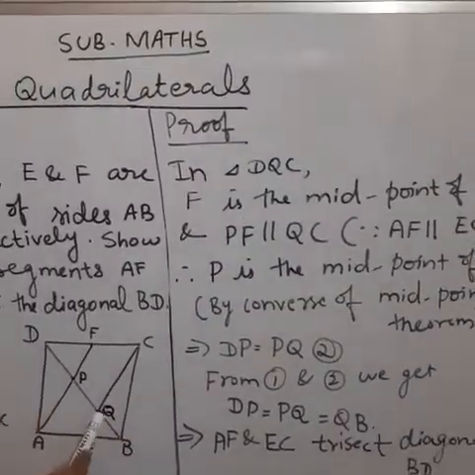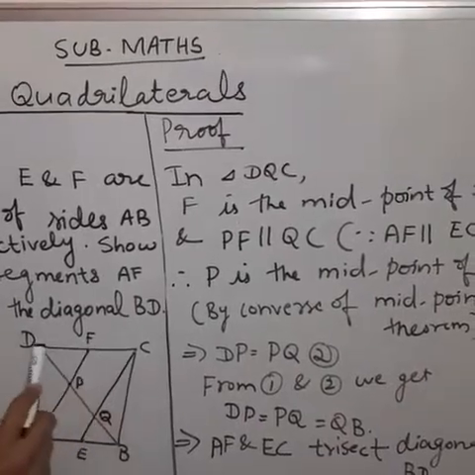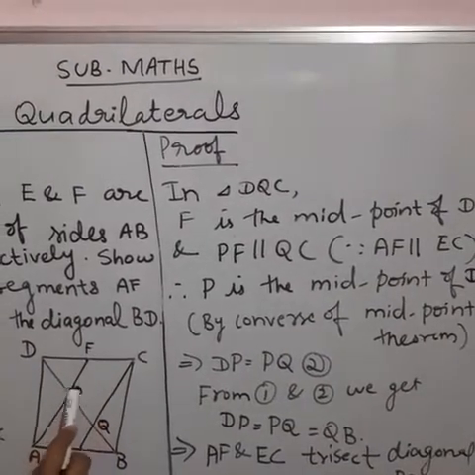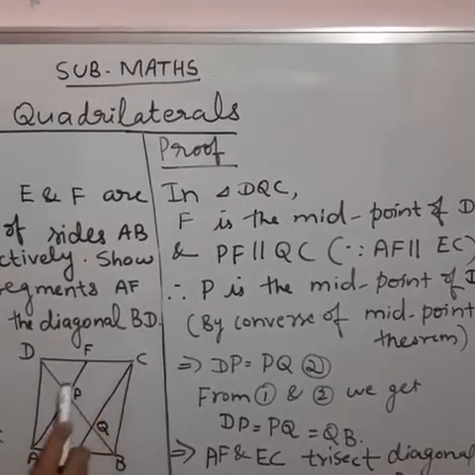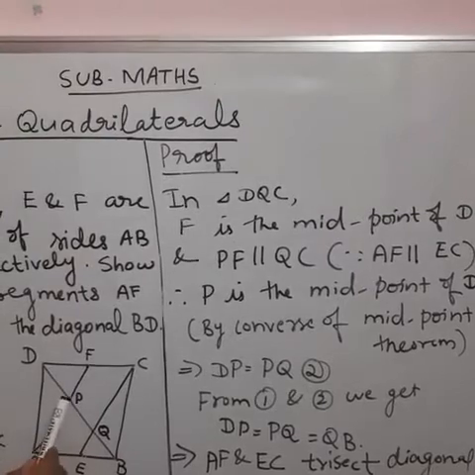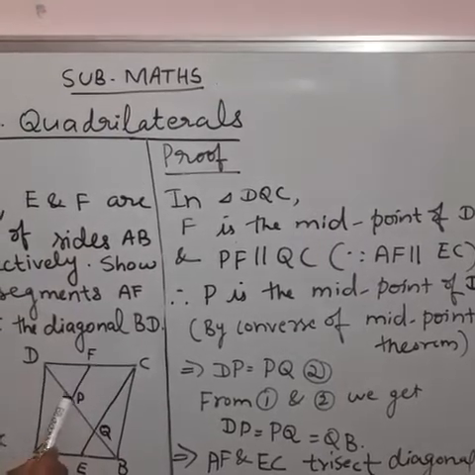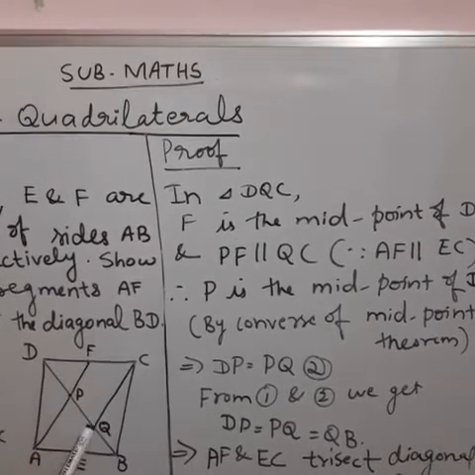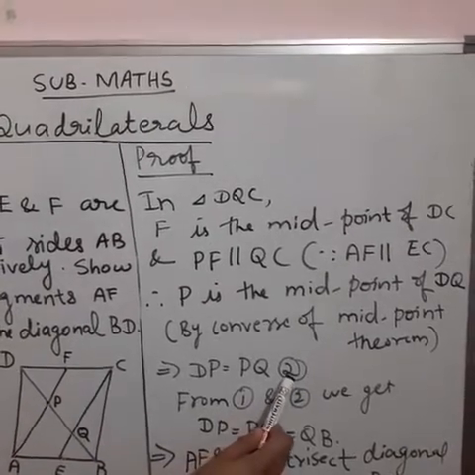Now in triangle DQC, F is the midpoint of DC, it is given. And we can say PF parallel to QC, since AF parallel to EC we have proved. So by converse of midpoint theorem, P is the midpoint of DQ. That means DP is equal to PQ. Take it as equation 2.